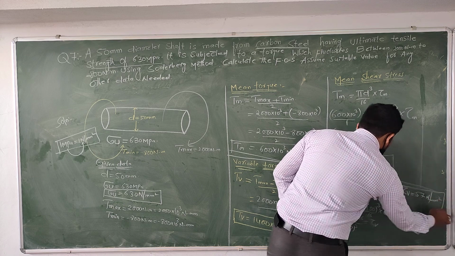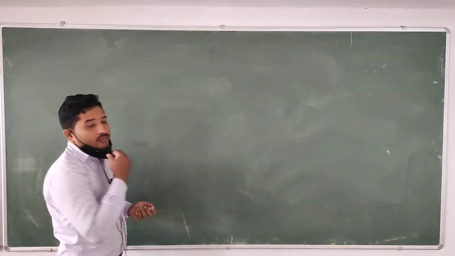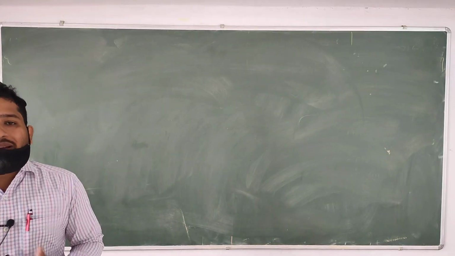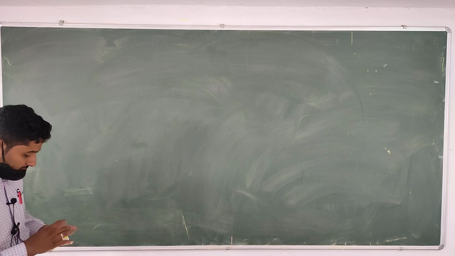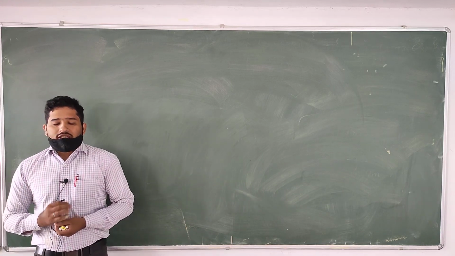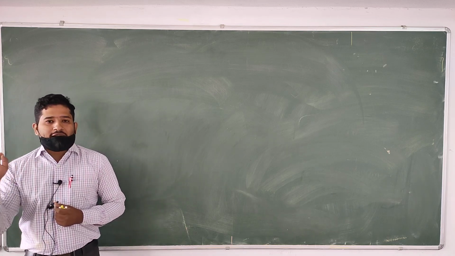That is the value of variable shear stress. And in this case, we need to consider suitable data from our side. The first thing is, we know very well the endurance stress should be equal to half of the ultimate strength.